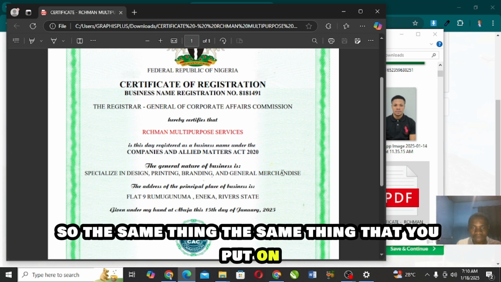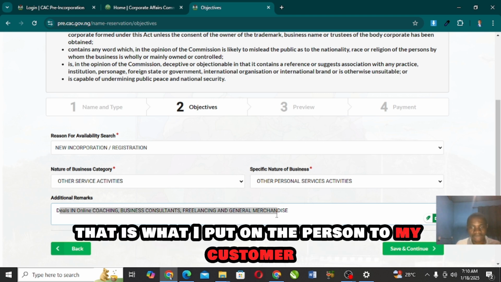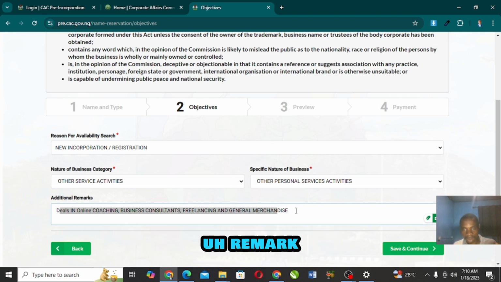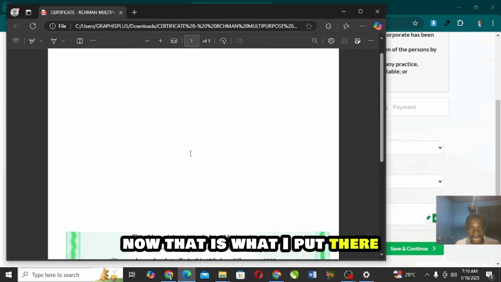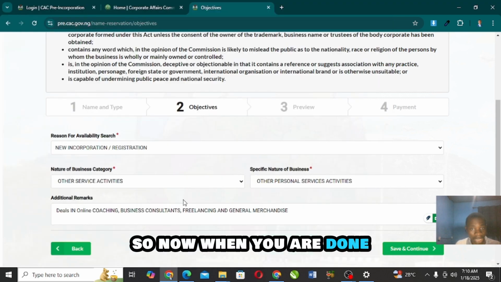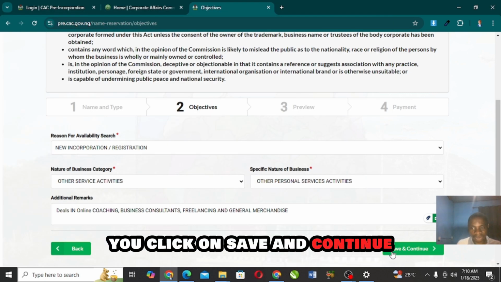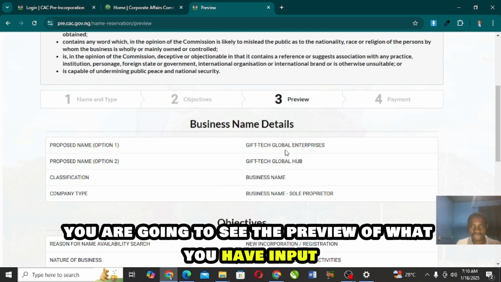So the same thing that you put on additional remark here, that is what I put on my customer's remark when I was registering this business that I just displayed here now. So now when you are done, you click on save and continue. When you click on save and continue, you are going to see the preview of what you have input.